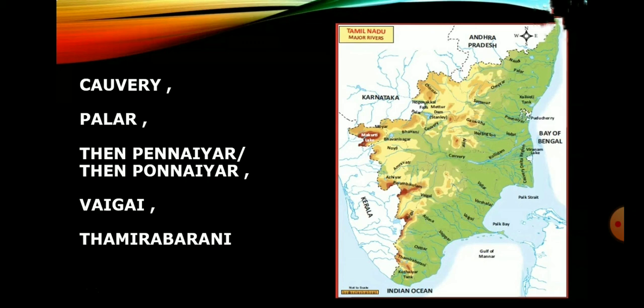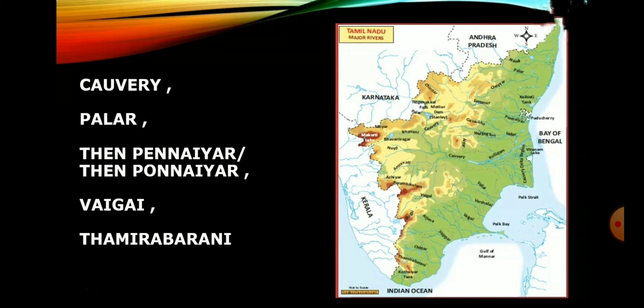Next one, Vaigai. Vaigai River rises from the eastern slopes of the Harshanadu hills of the Western Ghats of Tamil Nadu. It drains an area of 7,741 square kilometers, which lies entirely in the state of Tamil Nadu. It flows through the districts of Madurai, Sivaganga and Ramanathapuram. Its length is 258 kilometers. It discharges its water into the Ramnad big tank and some other small tanks. The surplus water from the tanks is finally discharged into the Palk Strait near Ramanathapuram.